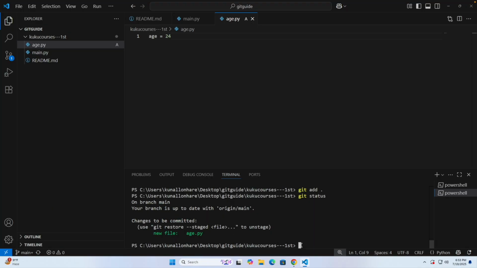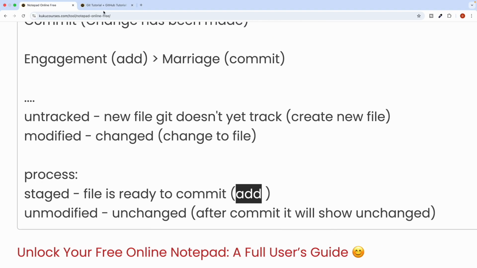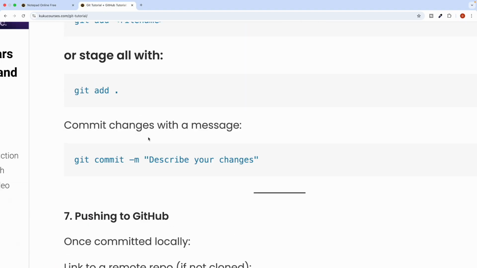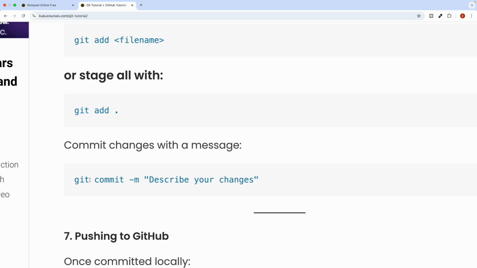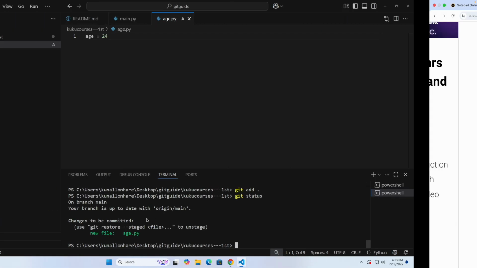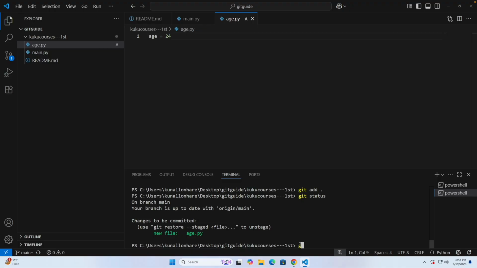Now to commit it, you can again use the same command: git commit -m, and inside the quotes you can write the message. For example, "edit age 5", like this.